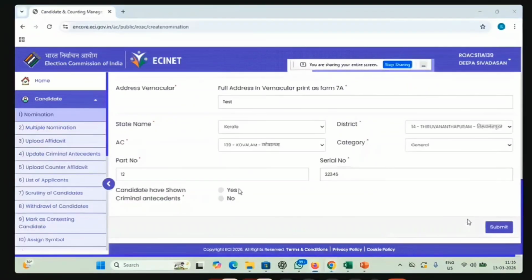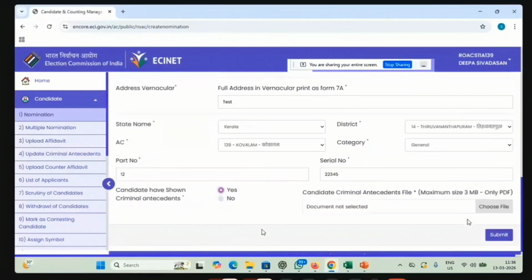If there is any criminal antecedent, it will usually be given in the affidavit. Inside the affidavit, there will be certain pages showing the criminal antecedents of the candidate. If you select no, then there is nothing to upload. If you select yes, then we have to upload the criminal antecedent details.